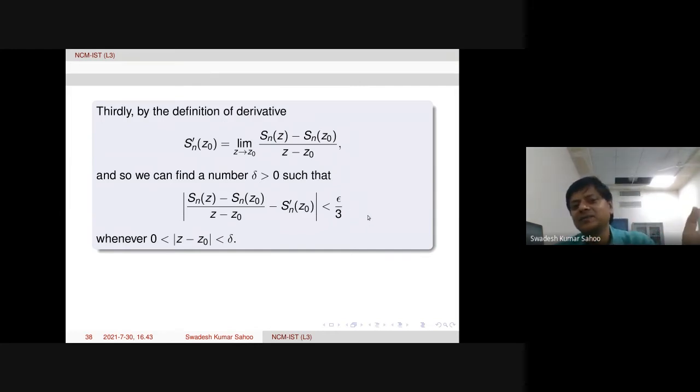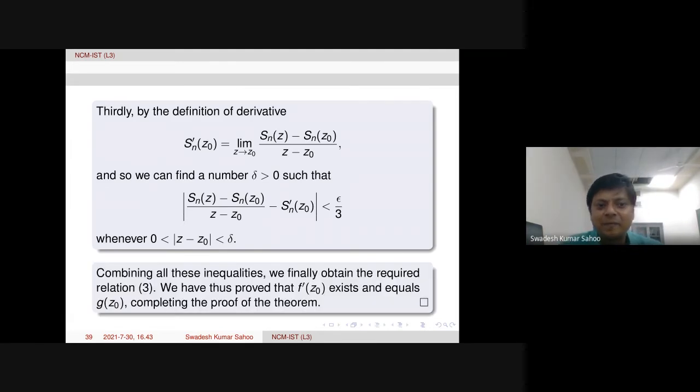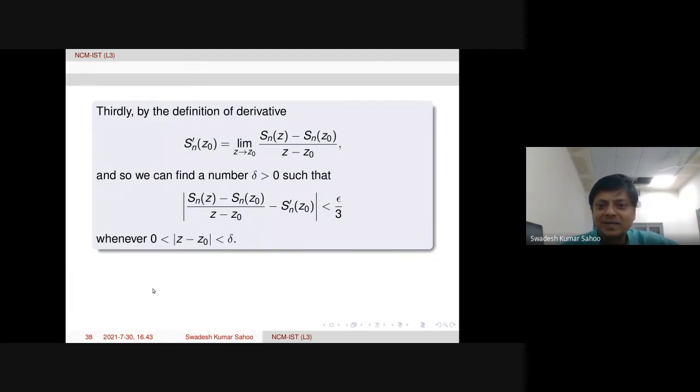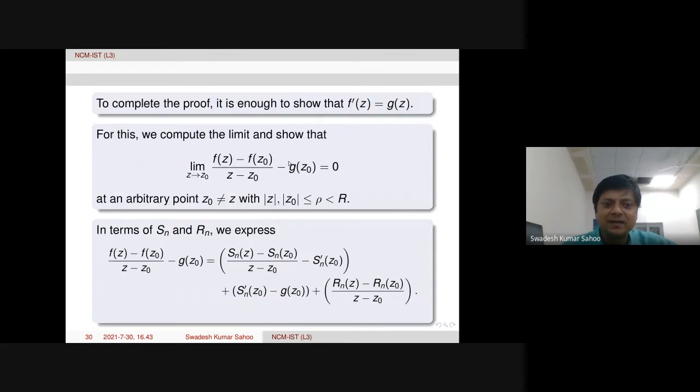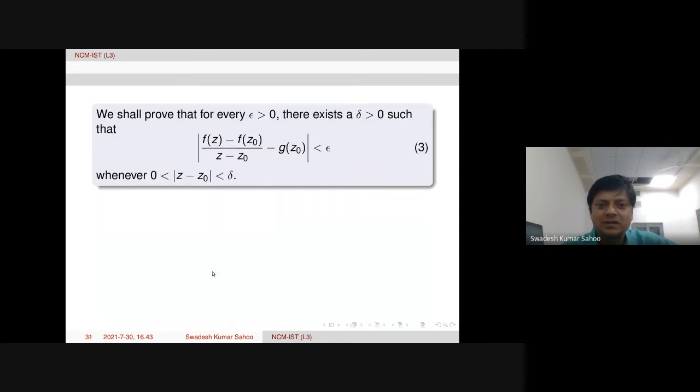Now the three quantities, we proved each in absolute value less than epsilon by 3. Then we just add them, and finally the original absolute value is less than epsilon. So combining all these three inequalities, we finally obtain the required relation 3. What is the required relation 3? Yes, this relation we wanted to prove, and this is split like this. So each term in absolute value less than epsilon by 3 we proved. Then finally this quantity is less than epsilon. This quantity is proved.